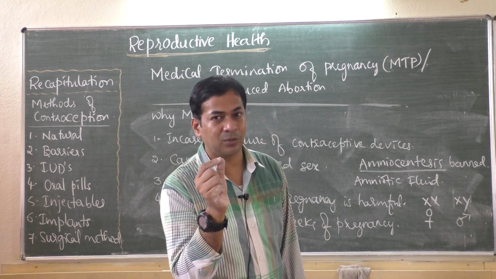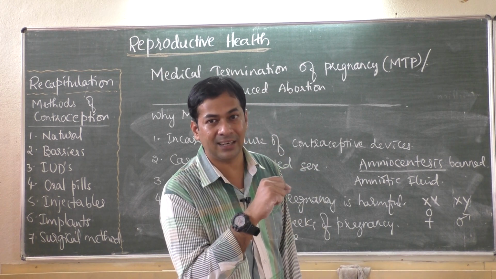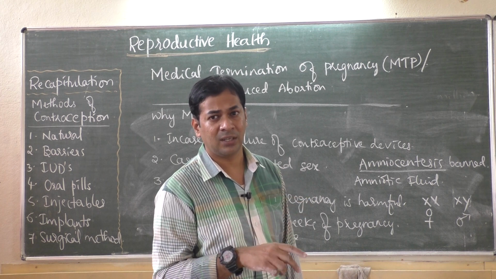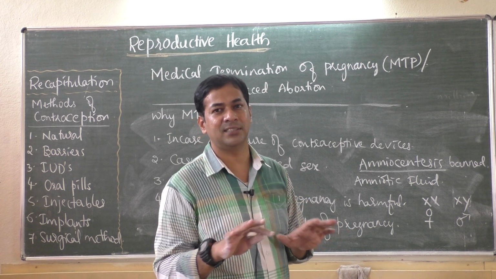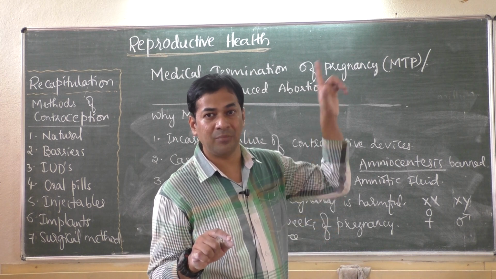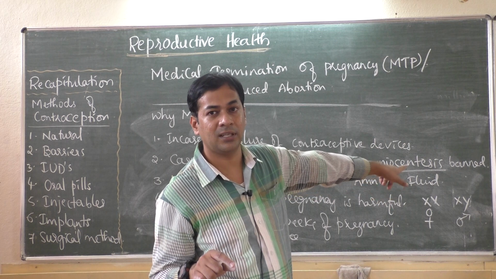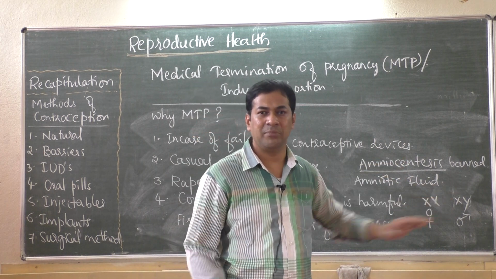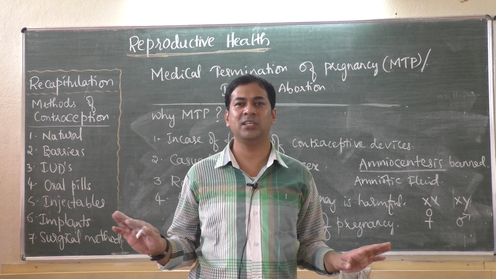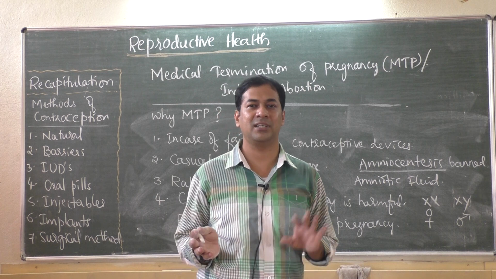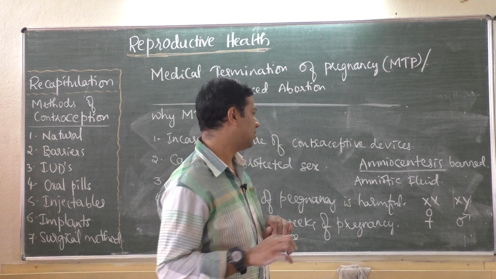So once they come to know that it is a baby girl, they may kill that girl child, so they will misuse it. That is why, to avoid misuse of amniocentesis, the government banned it. Under the RCH program, the 10 points we discussed, this also was covered: statutory ban on amniocentesis. Statutory ban means they banned amniocentesis. Now no doctor should perform this and tell the parents whether it is a baby boy or girl. That is not allowed.